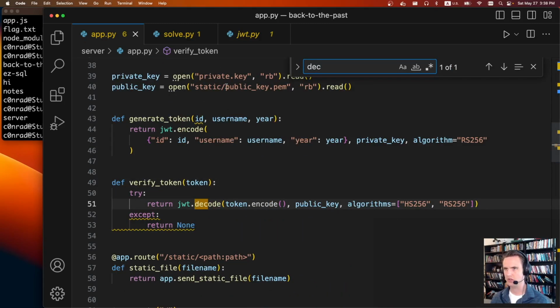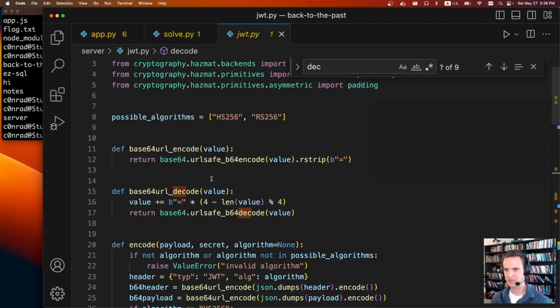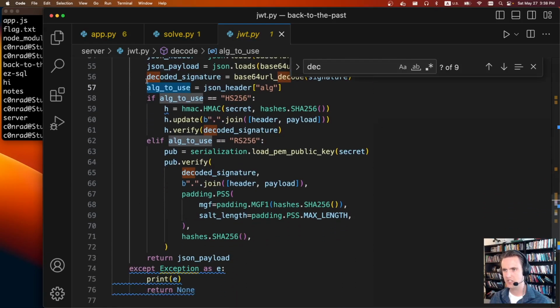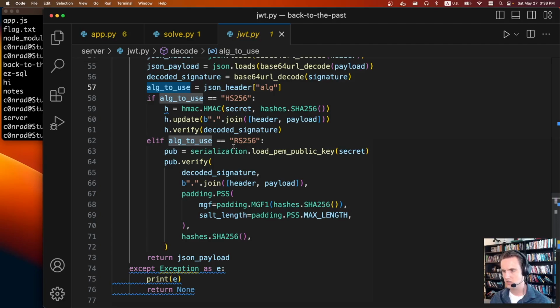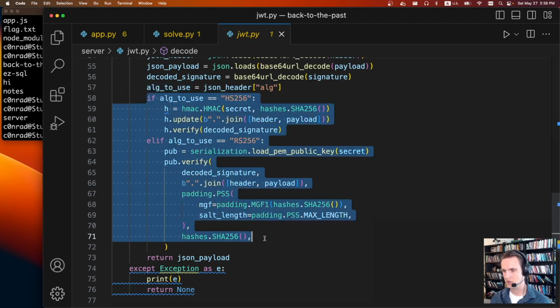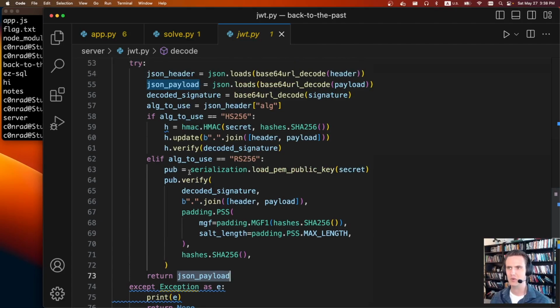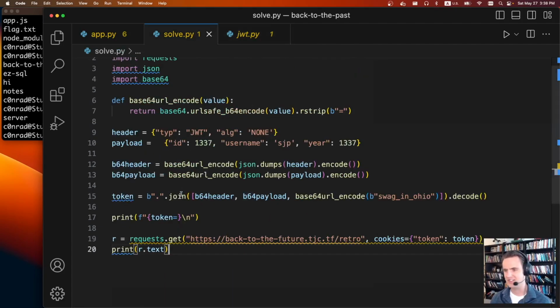Let me go down to decode here. It passes these two algorithms, and it's going to make sure that those two algorithms match this. But you actually specify the algorithm you're using in the JSON web token, which is right here. It's doing some splitting, grabbing out the headers and payload and all that stuff. So the algorithm is specified in the token. If we look at how it decodes it, it says if alg to use is HS256, or else if alg to use is RS256, it'll do the decoding for those two algorithms. But if it doesn't match, it doesn't error out, it just returns the payload. So we can specify any algorithm as long as it's not one of those two, and it just won't do any validation, which makes this challenge very easy.